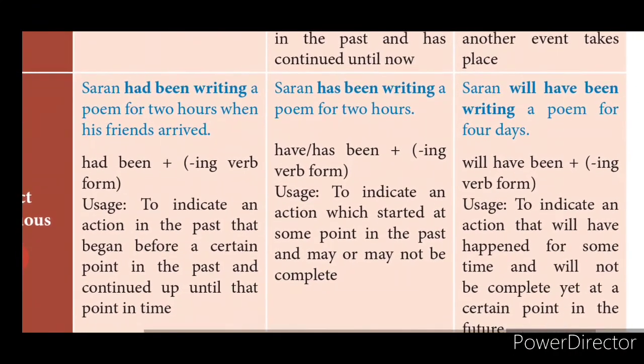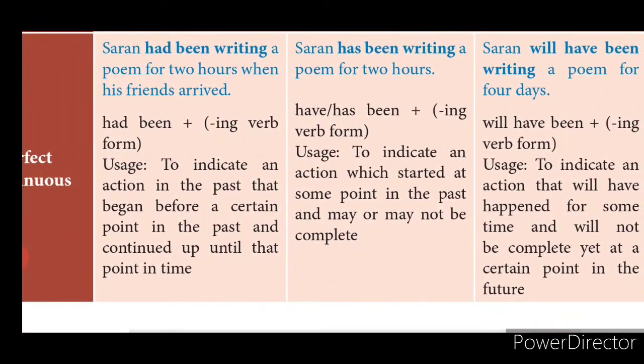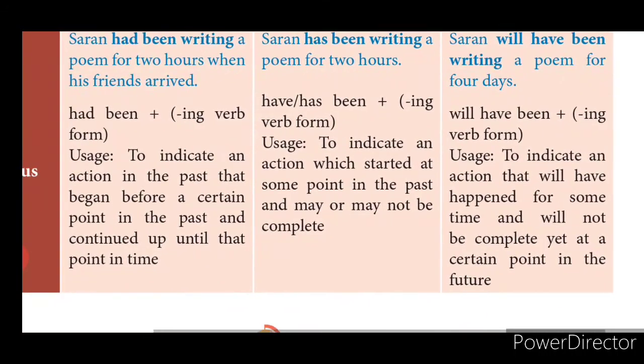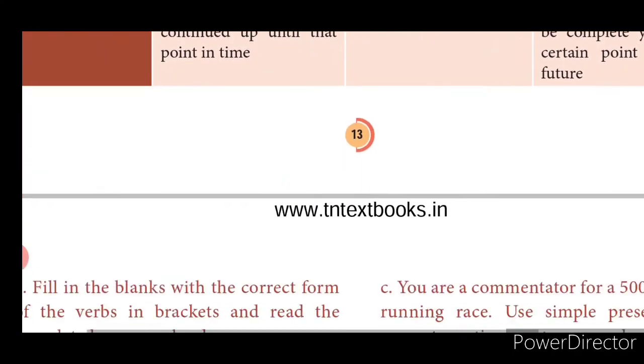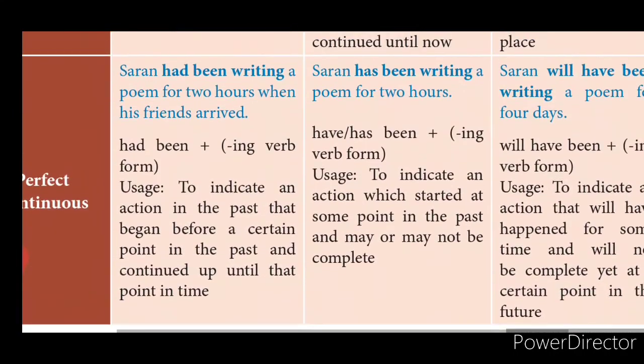When you go to progressive, which is present perfect continuous tense, has plus been plus verb plus ing will be there. Has or have, has goes to singular subject and have goes to plural subject. Has or have plus been plus ing will be there. And past perfect continuous tense, had plus been plus verb plus ing will be there. And future perfect continuous tense, will have plus been plus verb plus ing will be there. Okay, got it? So with this I am completing this tenses format.